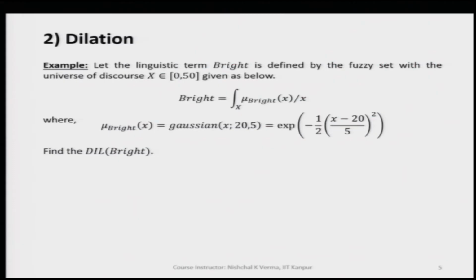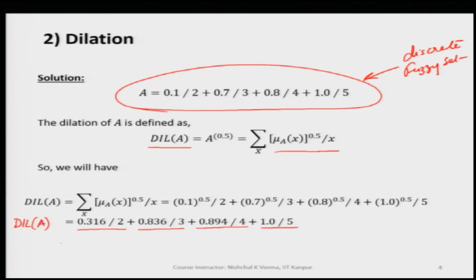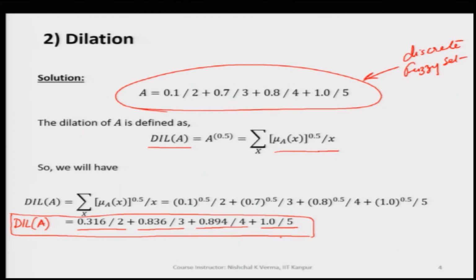So, this way we have found the dilation of a discrete fuzzy set A here, and similarly other fuzzy sets can be taken, and on the same lines the dilation of the fuzzy set A can be found out.